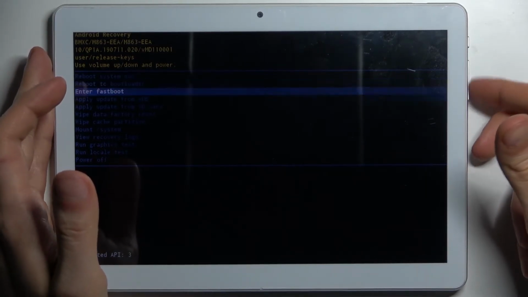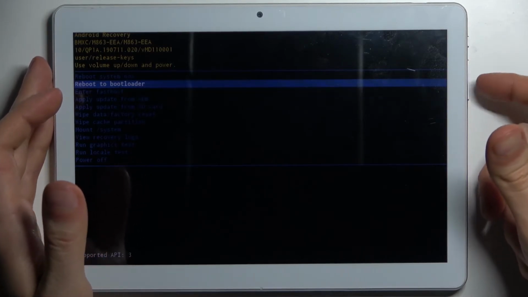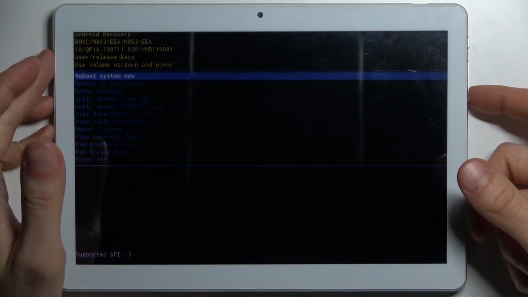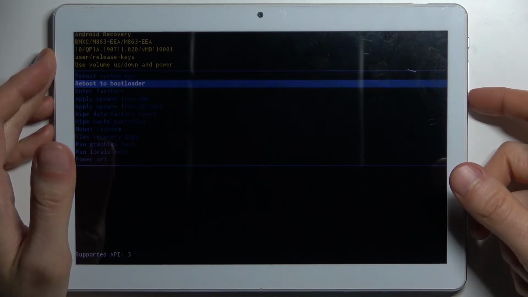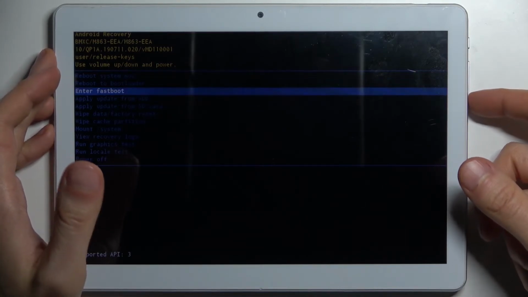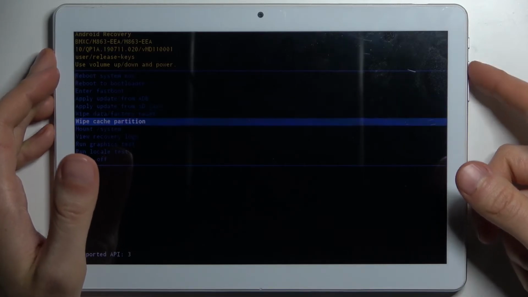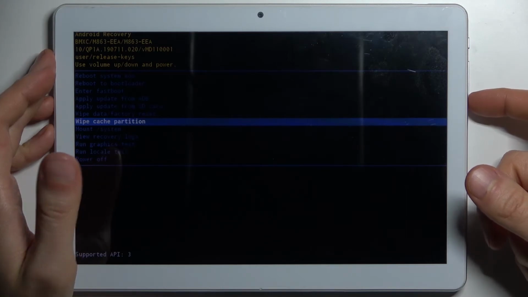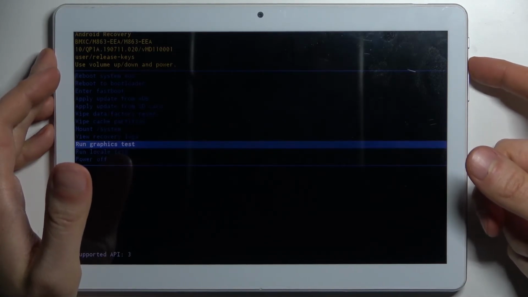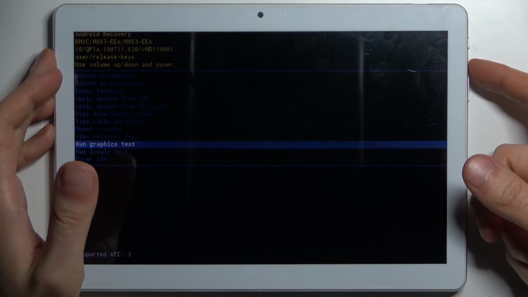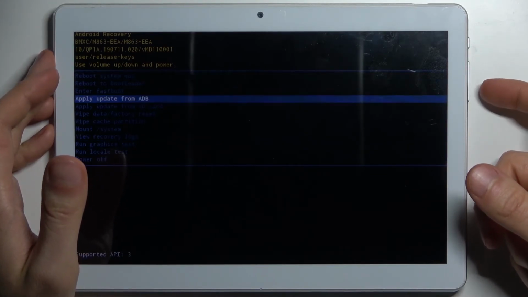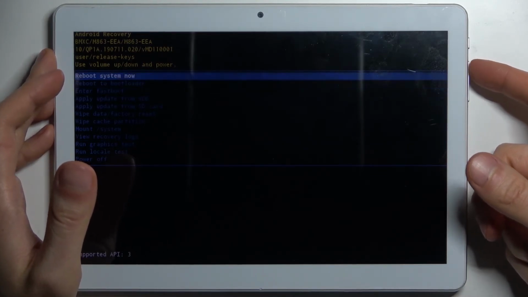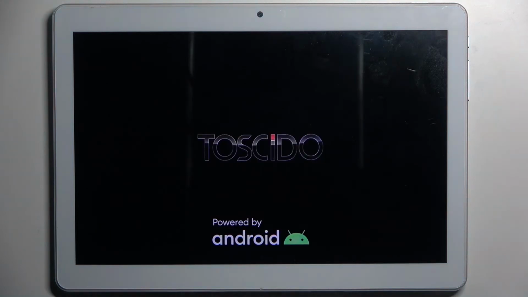Here in the recovery mode you can use volume keys to navigate and the power key to select, and you have such options as reboot system now, reboot to bootloader, enter fastboot, apply update from ADB, apply update from SD card, wipe data factory reset, wipe cache partition, mount system, view recovery logs, run graphics test, run locale test, and power off. So if you want to quit this mode, just select the first option, reboot system now, and your device will be restarted as usual.